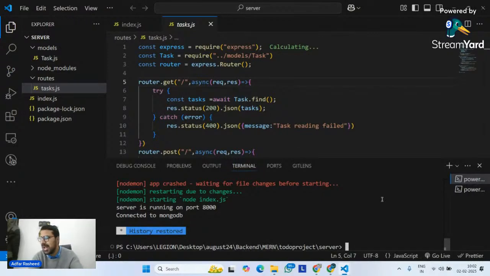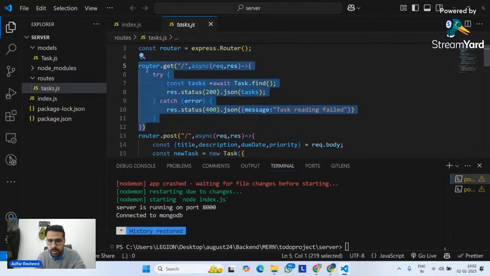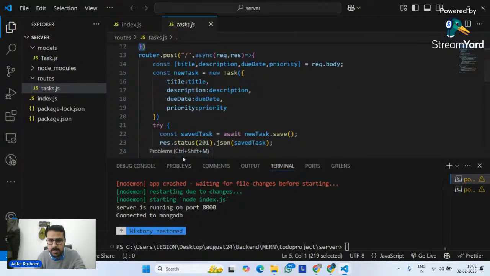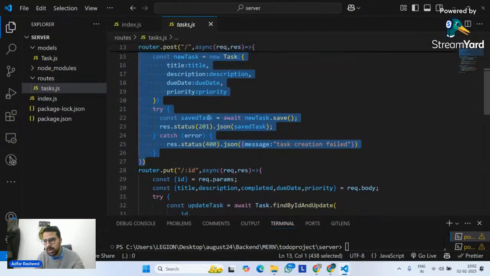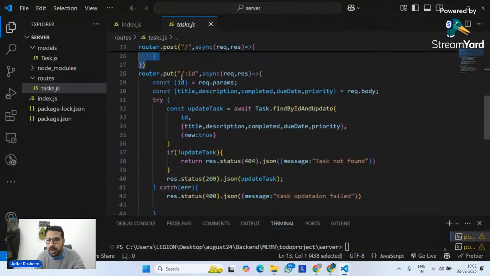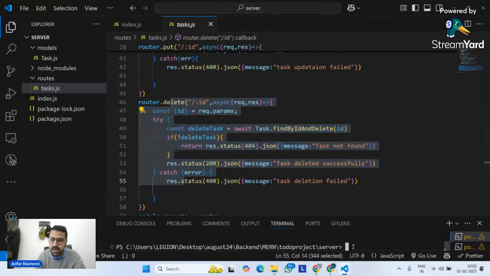So let's quickly try to wrap up things for this project so that we can start our main agenda of today's class. Okay. See, yesterday, if you guys remember, we created a router. On that router, we created a get request, then we created a post request. And for both these two, we already wrote our front end logic. Now we did not implement our logic for update, we did not implement our logic for delete, but let's try to do that quickly and then we will start our main topic. So let me quickly try to run our backend.